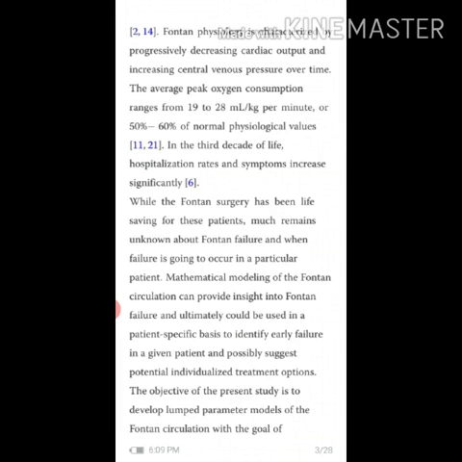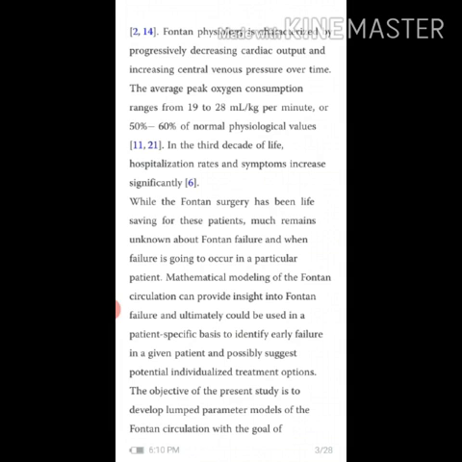While the Fontan surgery has been life-saving for these patients, much remains unknown about Fontan failure and when failure is going to occur in a particular patient. Mathematical modeling of the Fontan circulation can provide insight into Fontan failure and ultimately could be used on a patient-specific basis to identify early failure in a given patient and possibly suggest potential individualized treatment options.